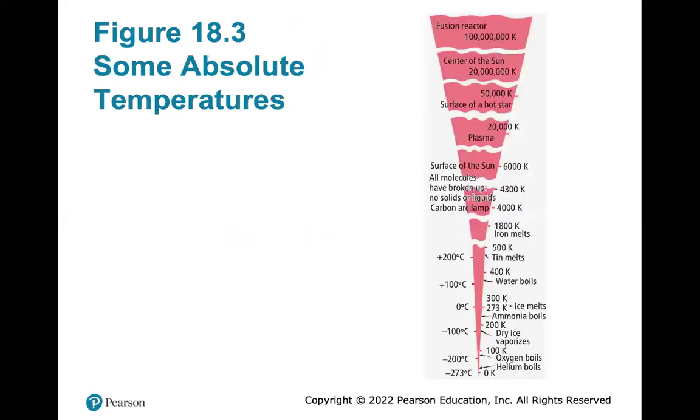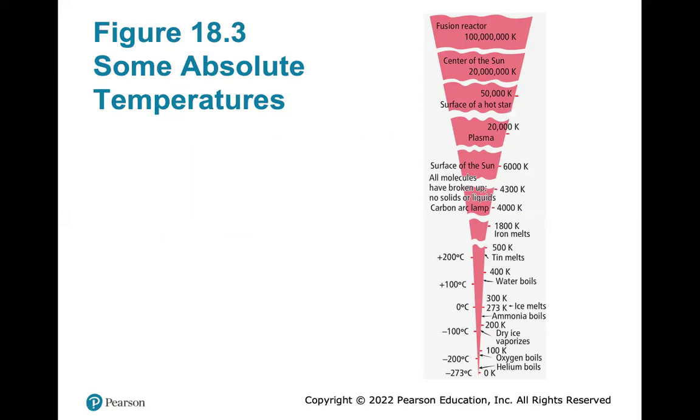And these are just some absolute temperatures. We go from 0 Kelvin: helium boils, oxygen boils, dry ice vaporizes. Dry ice doesn't melt, it just vaporizes.